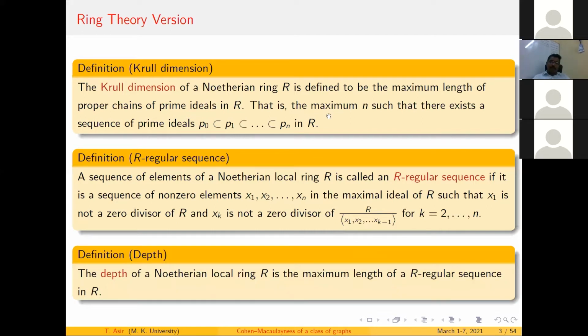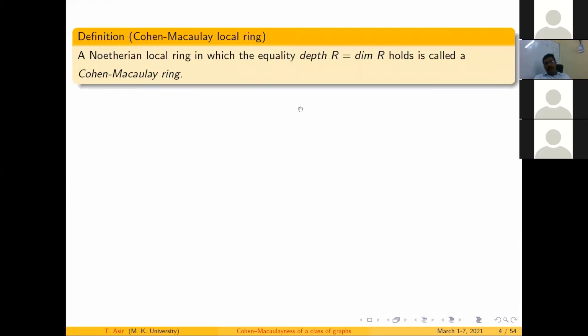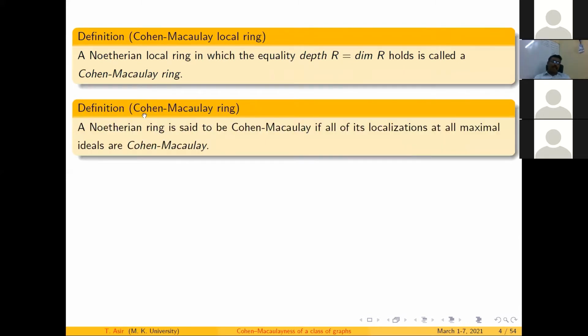The maximum length of an R-sequence in a Noetherian local ring is called the depth. So we have two concepts: one is Krull dimension, another one is depth. If these two concepts are equal, that is, the dimension of R and the depth of R are equal, then the corresponding Noetherian local ring is called a Cohen-Macaulay ring.